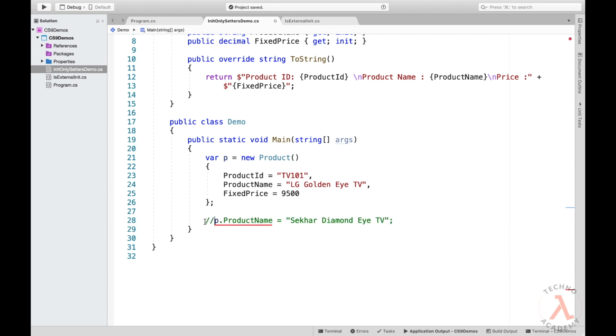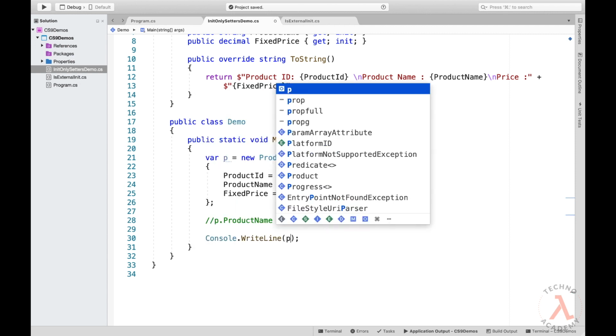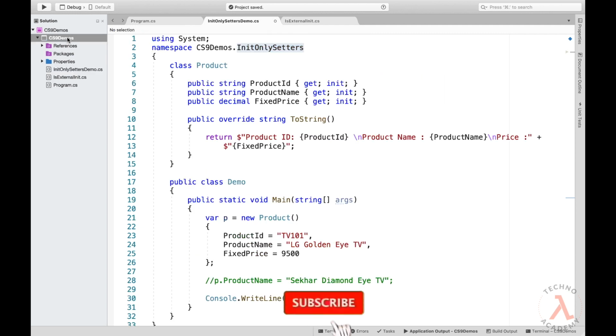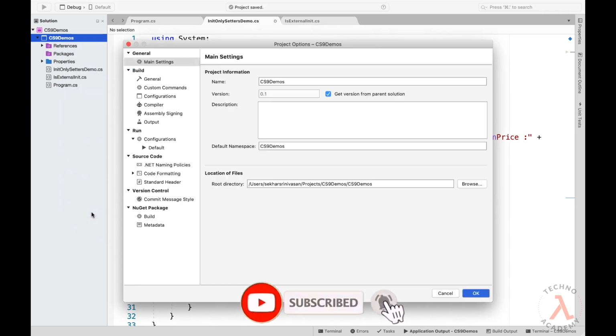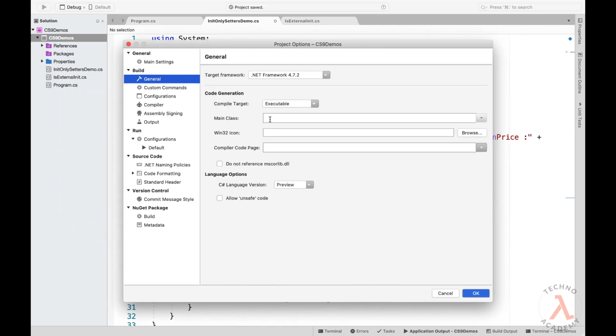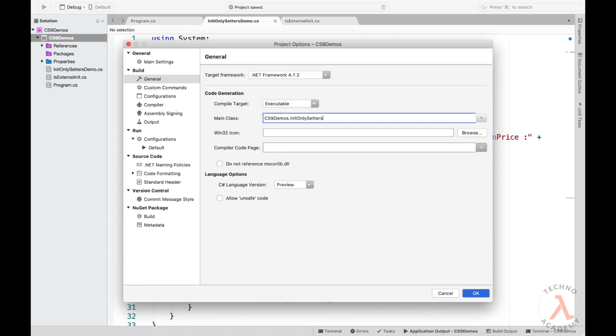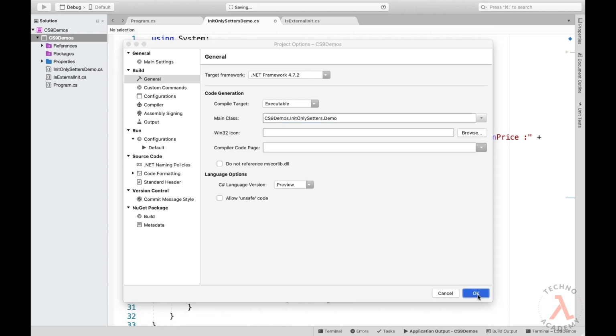So let me comment out the above line and let me display the product details. So let me type in Console.WriteLine of p.ToString. Now let me save the code and let us set the main class for the execution. So let me right click on the application and click on the options, and within the build section click on general, and we need to set the main class. So let me type in CS9Demos.InitOnlySetters.Demo and click on OK.